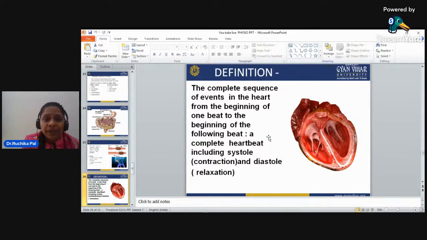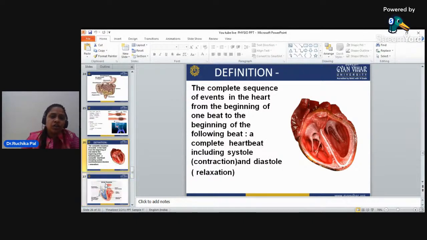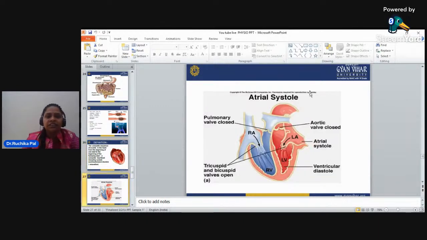So this is the complete sequence of events in the heart from the beginning of one beat to the beginning of the following beat, a complete heartbeat including systole, which is the contraction, and diastole, which is the relaxation. I'm talking about the cardiac cycle, in which the heart is working in the proper sequence, in the proper physiological manner.